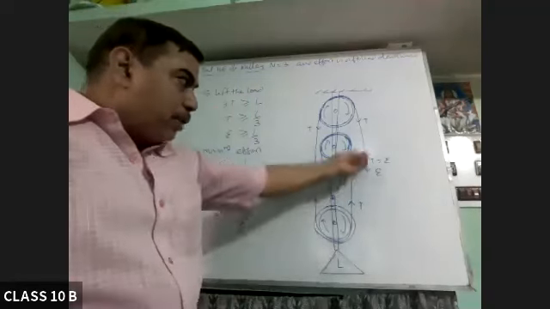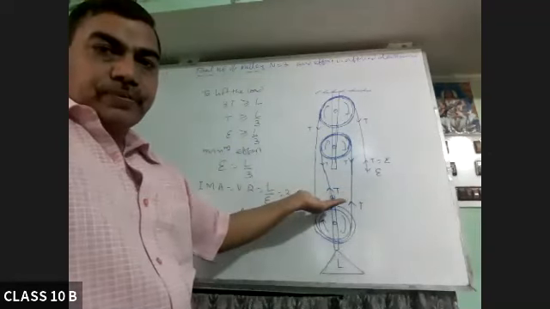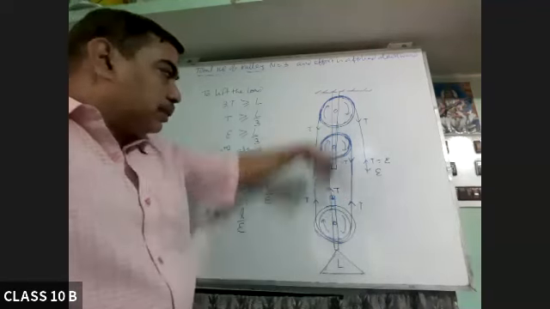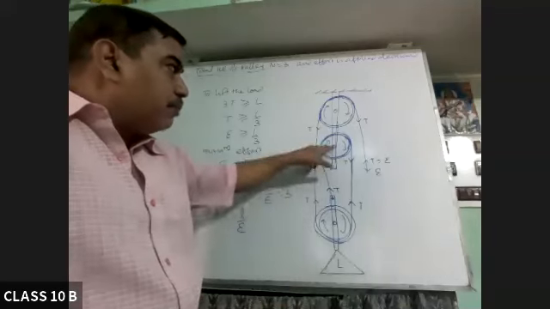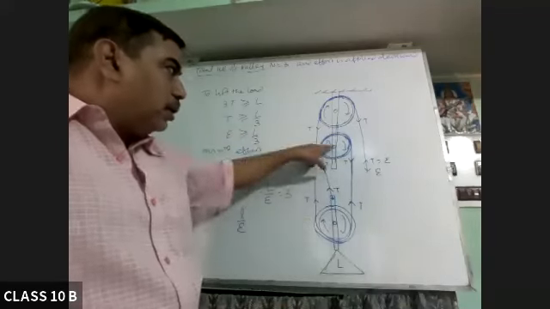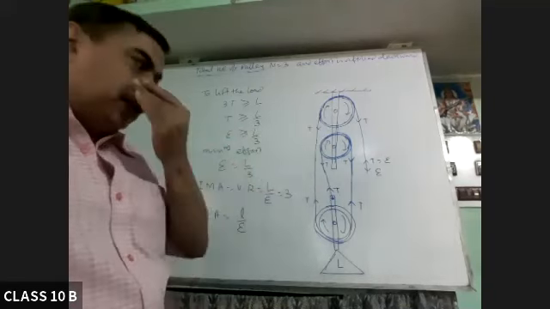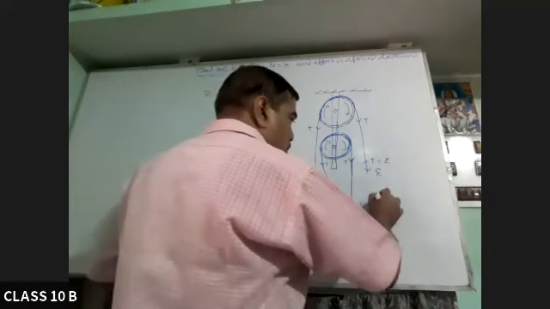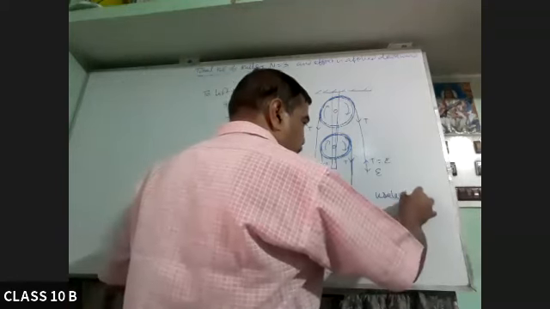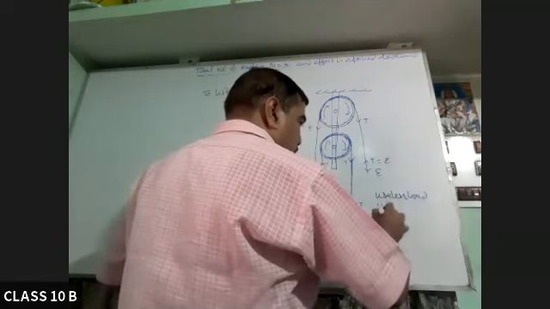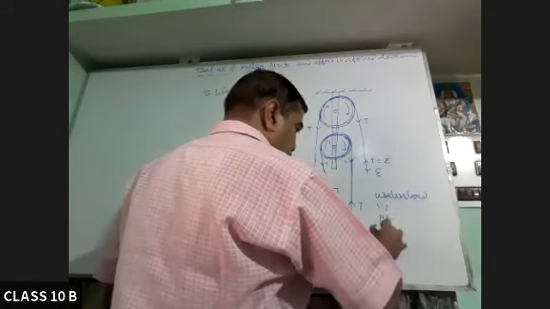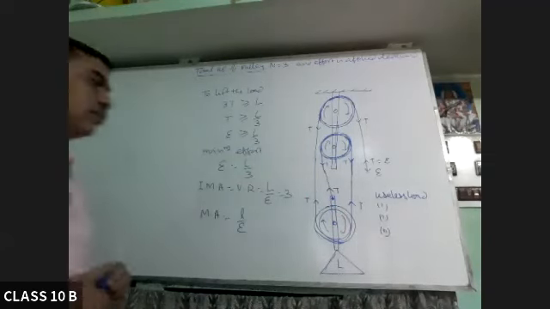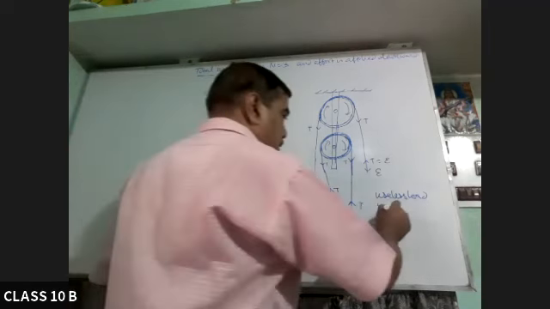But you will have to apply effort in order to lift this one. So here the useless load is the weight of the movable pulley, weight of the string, and friction acting between the axle and pulley. Here, here, and here. These three are useless load. So what are the useless loads?